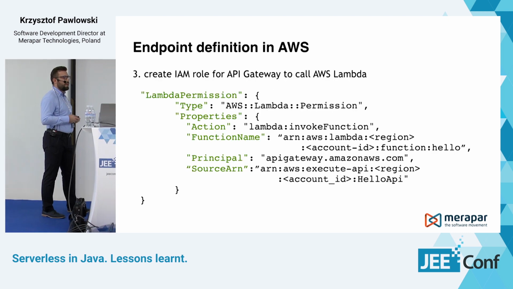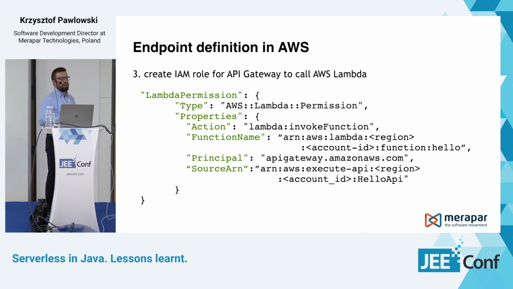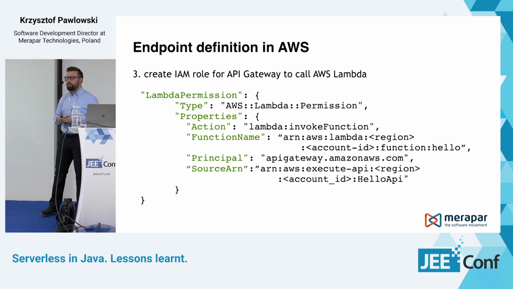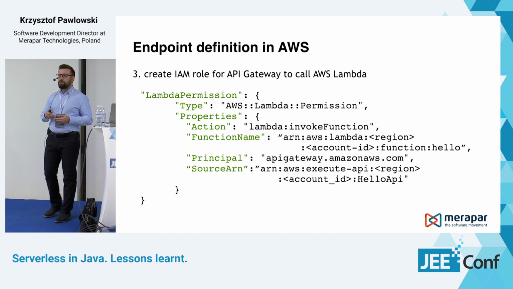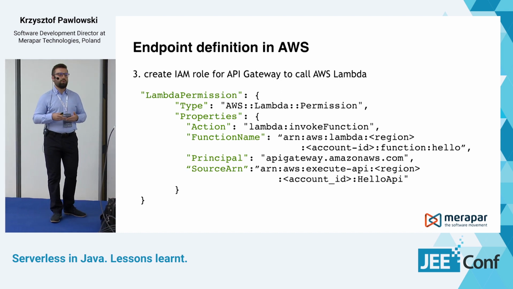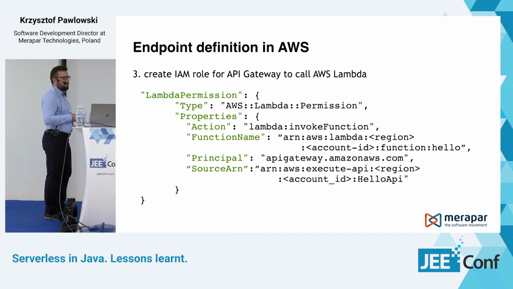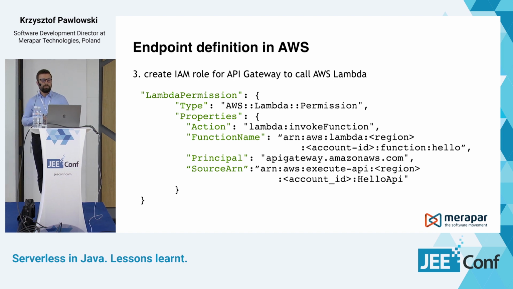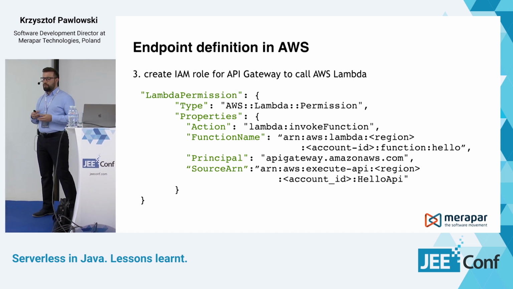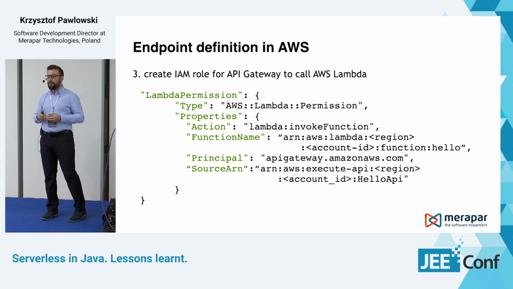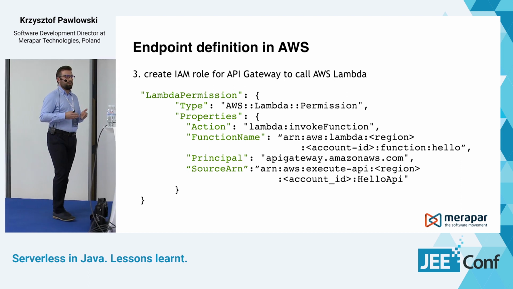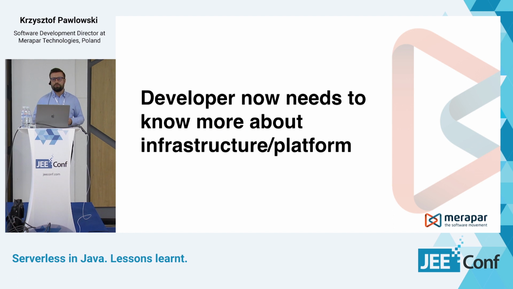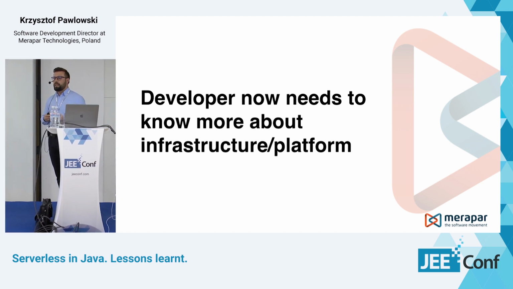So once you have the endpoint defined and you have your Lambda function, which is executing the code that should be triggered after calling this endpoint, you need to add permission for your API Gateway endpoint definition to call the actual code in your AWS Lambda. Here you can see an example of such a permission, where you need to provide a function name and also the source ARN for API Gateway. Basically, you need to give permission to the endpoint to call the actual code. So those 3 steps need to be done to achieve the same thing that we could see on one of the previous slides in Spring Boot.